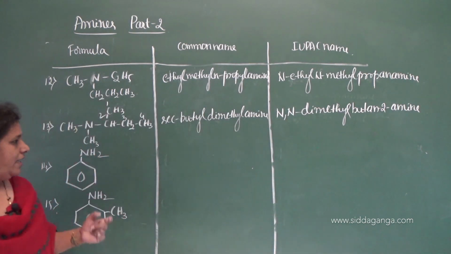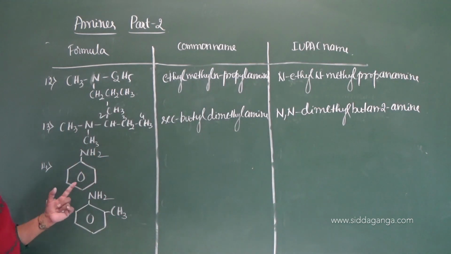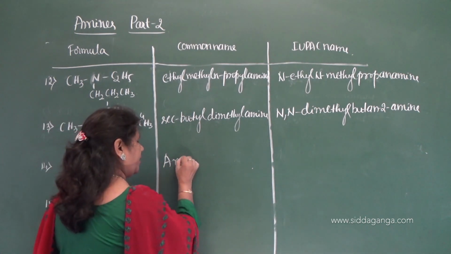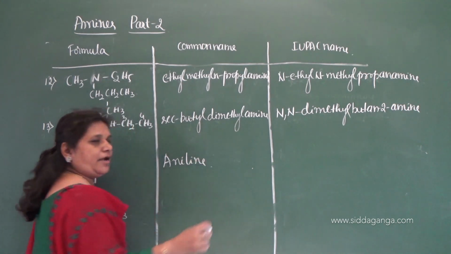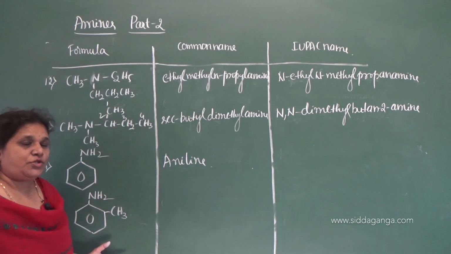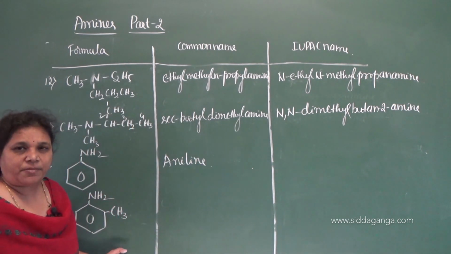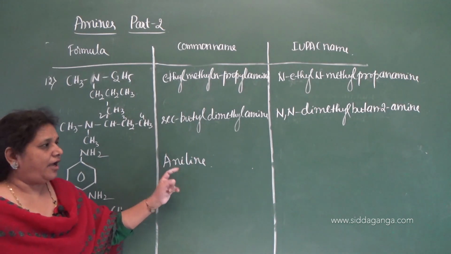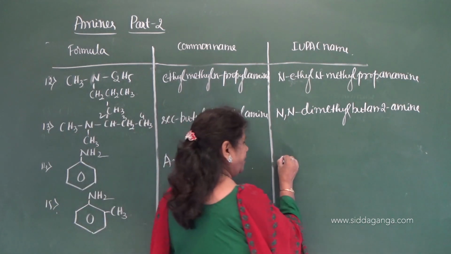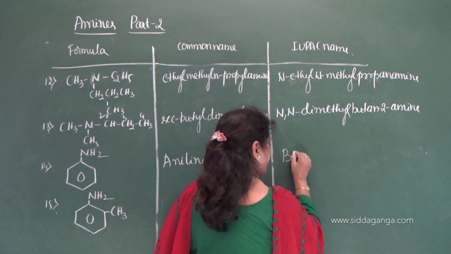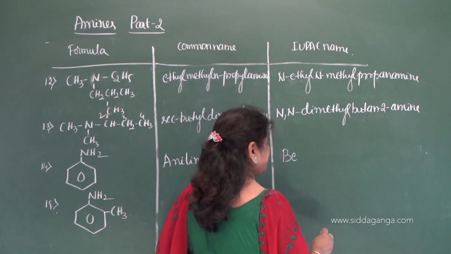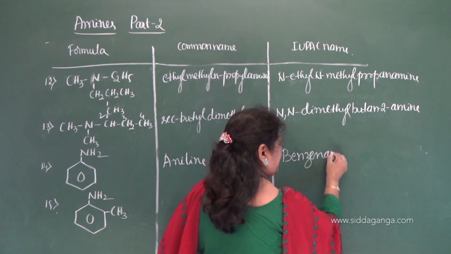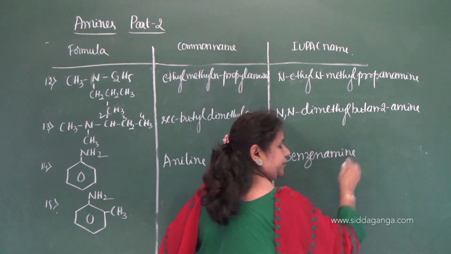Clear? Now, let us move on to the aromatic. So, NH2 group is attached, and you know the common name, it is aniline, and all you have to give the substituted aniline here. It may be primary or the secondary or the tertiary. Root word will be aniline, and you can retain aniline here, or you can use benzenamine. So, benzenamine is the IUPAC name.